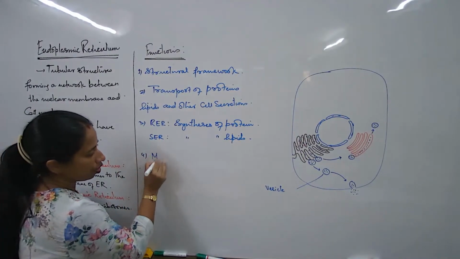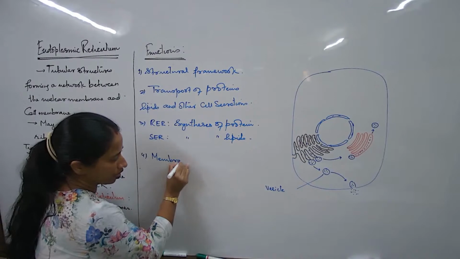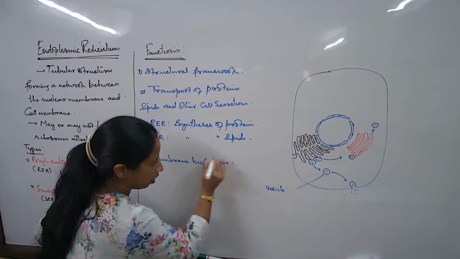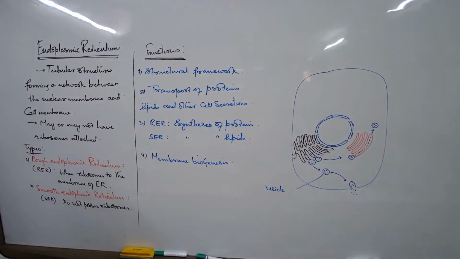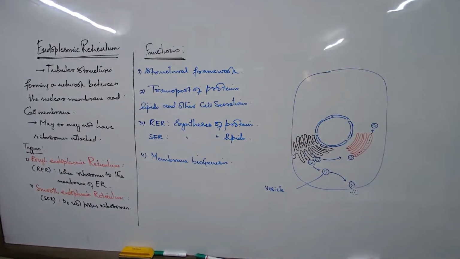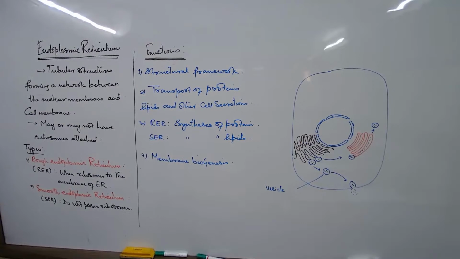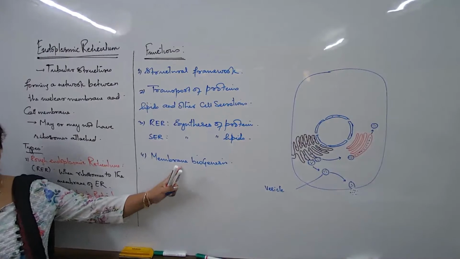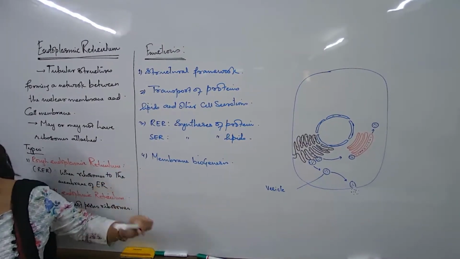What is the fourth? Another function of the endoplasmic reticulum is known as membrane biogenesis. Now what is the meaning of membrane biogenesis? Membrane biogenesis means formation of new membranes. And what is the composition of the membrane again? What is the composition of the cell membrane, if I ask you? It is lipoprotein. Lipids and proteins.